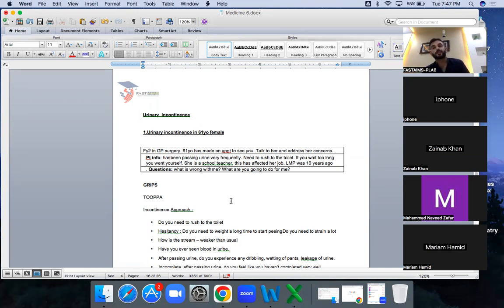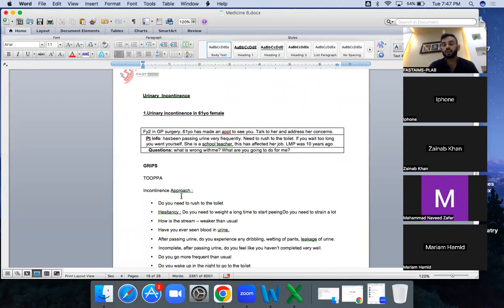What are the three causes? It can be stress incontinence, and you need to take a proper history for this. You cannot forget even the PMH, the past medical history, because the patient can have had a surgery, such as a hysterectomy, and that's posing the risk, or any long-term medical condition, such as coughing a lot. So you need to ask all of these questions.